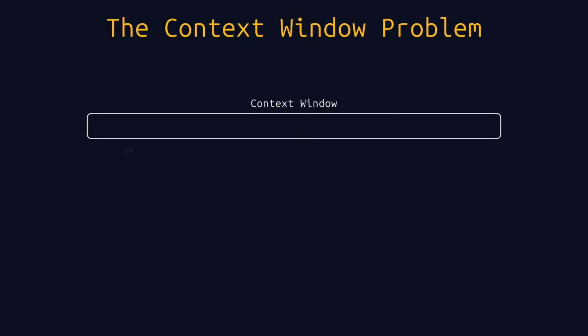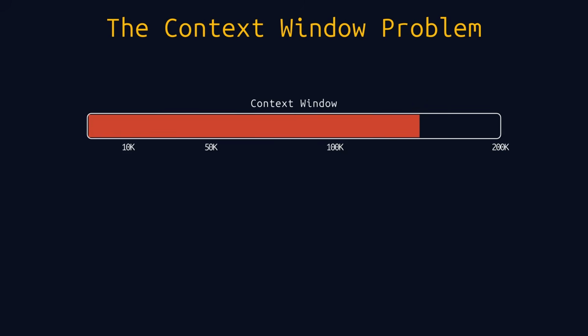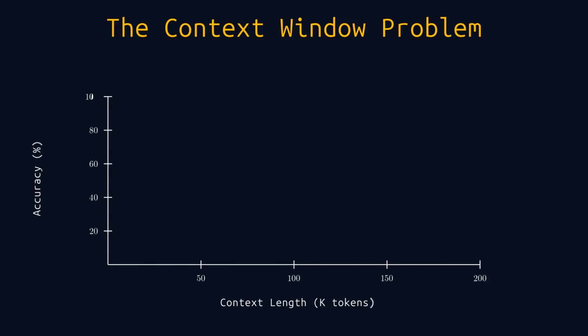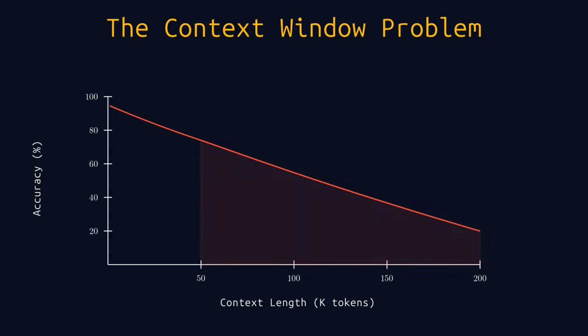Every language model has a context window, a fixed amount of text it can process at once. Think of it like a progress bar. As you feed in more tokens, that bar fills up. And here is the critical thing. At first, the model handles it fine. But past about 50,000 tokens, performance starts degrading. By the time you max out a 200,000 token window, accuracy has fallen off a cliff.